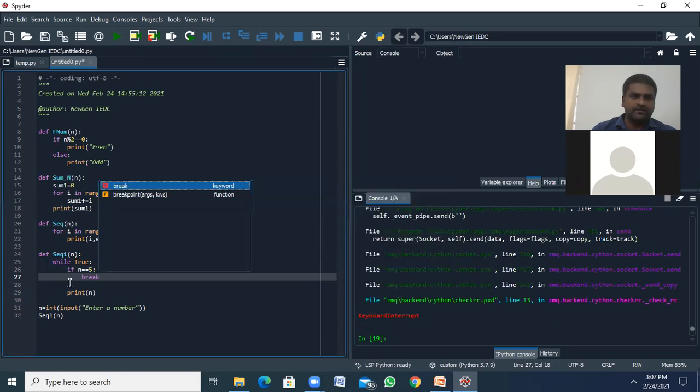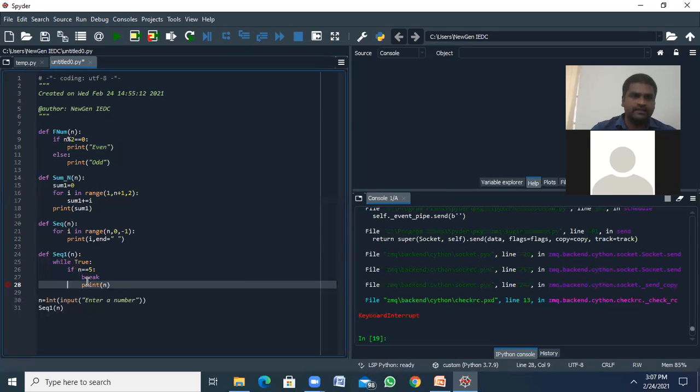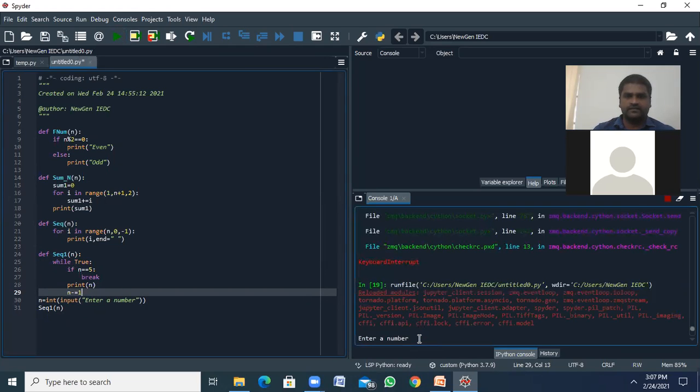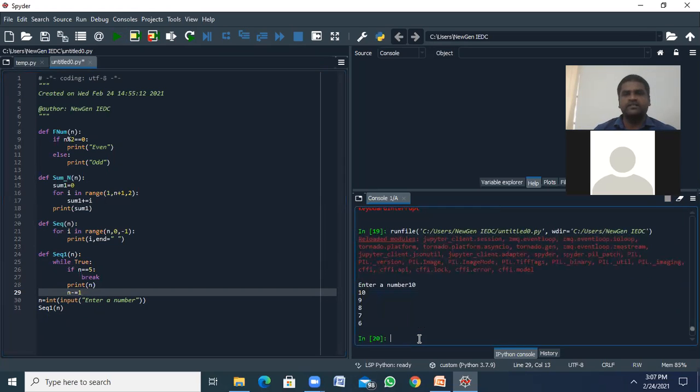Otherwise, we are printing the n value followed by n minus equals to 1. Why? Because when we reach 5, it's going to break. 10, 9, 8, 7, 6, 5. So n double equals to 5, break, the loop will be terminated, even though I'm using true.